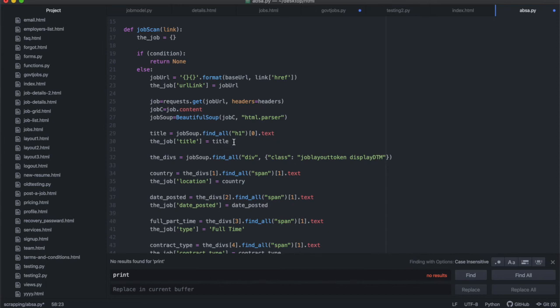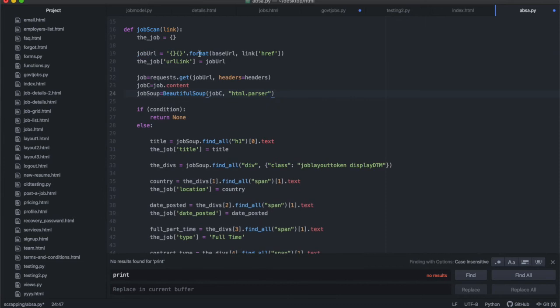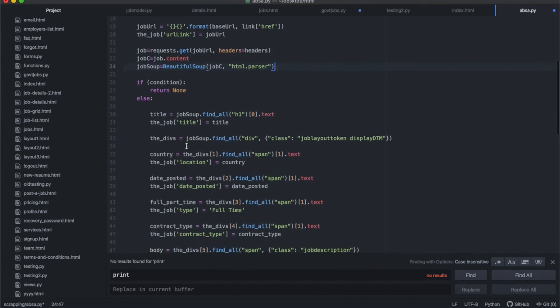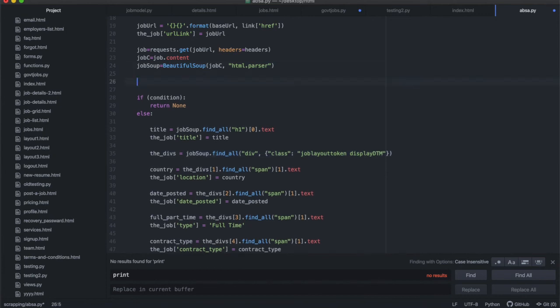Everything up to job soup, I'm going to exit out of there and put it outside of the if statement. So that it will look for the URL, it will find that, it will run the thing anyway, and then it will find the job soup. So after it has found the job soup, I'm going to search for this, outside of the condition.